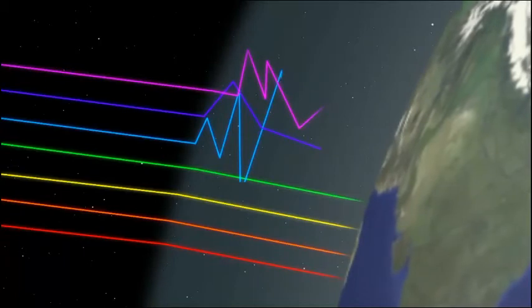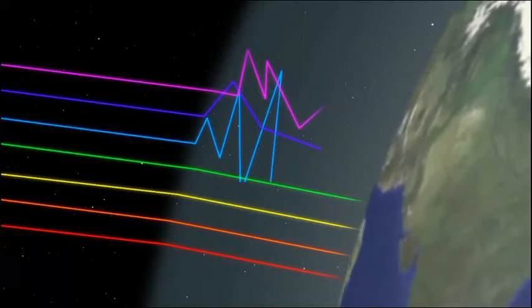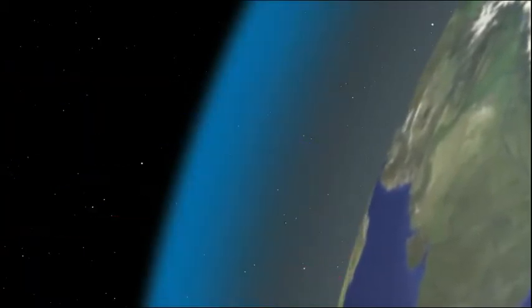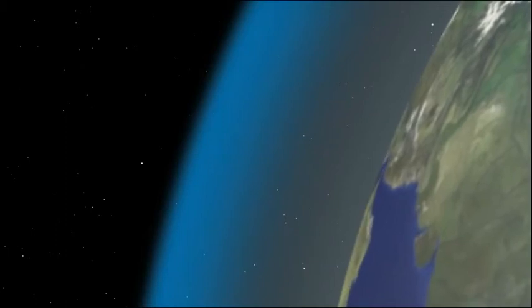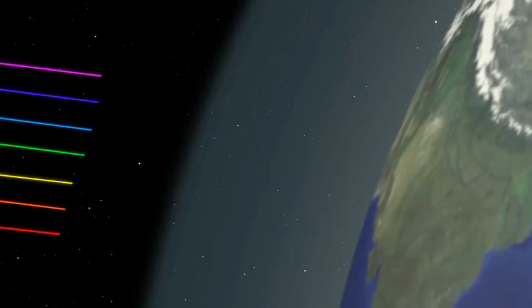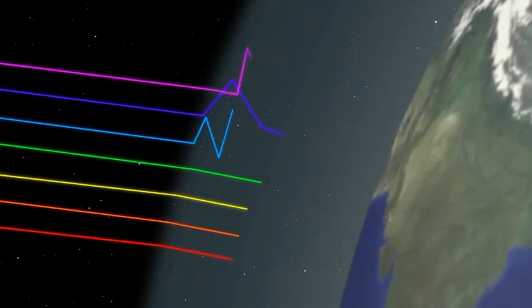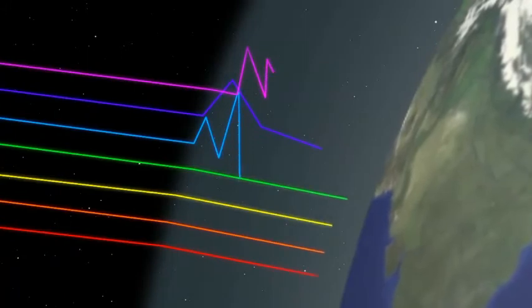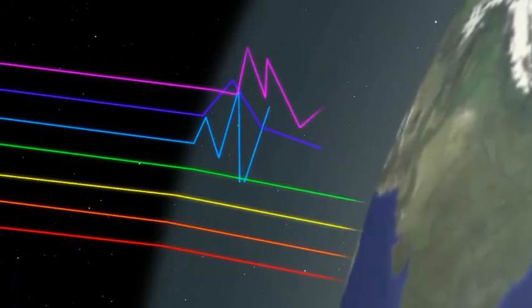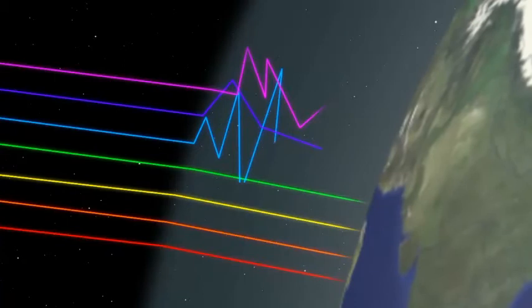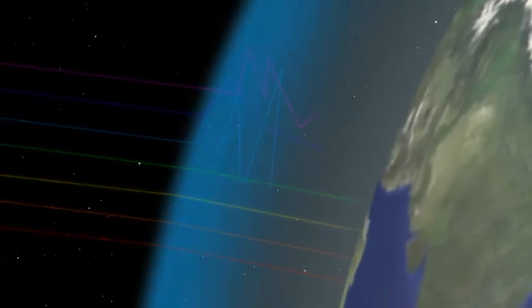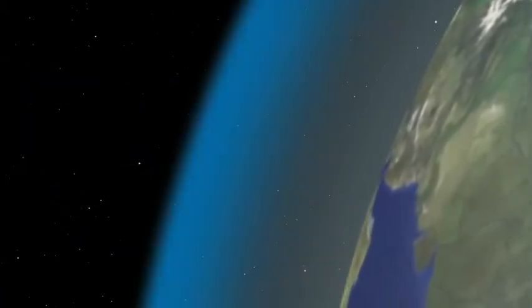The other higher wavelength colors move through the atmosphere without much scattering, or with very little scattering. Only the shorter wavelength colors such as violet, indigo and blue are scattered and spread in the atmosphere. As a result, the combined color appears bluish. That is why the normal sky appears bluish in color.